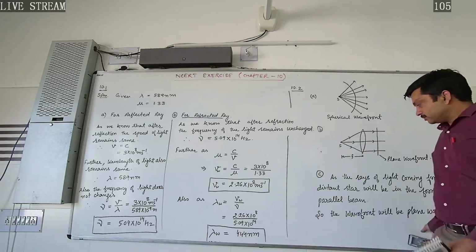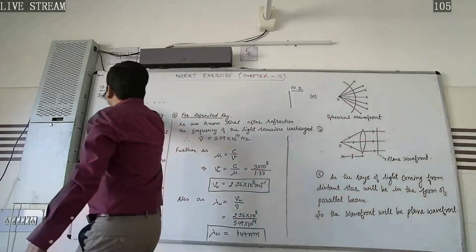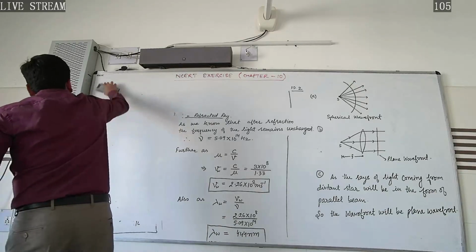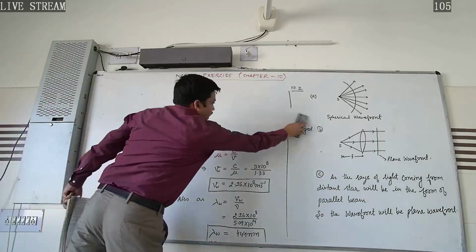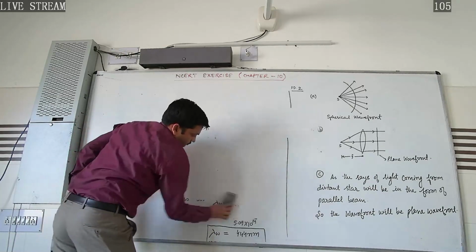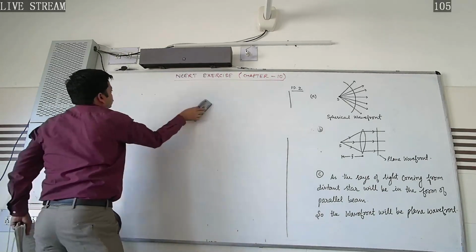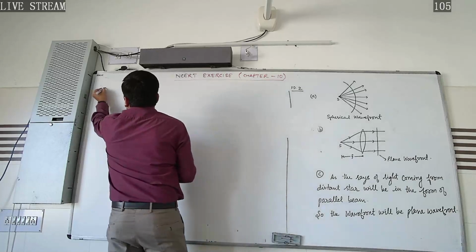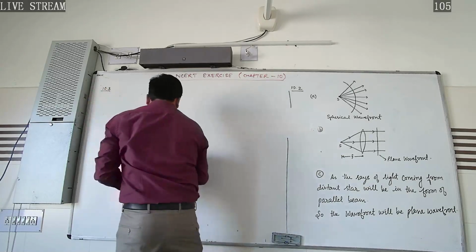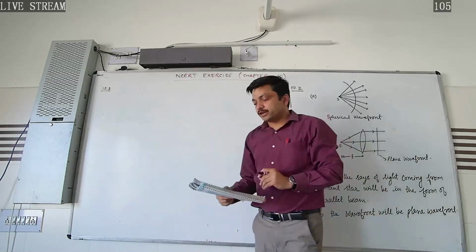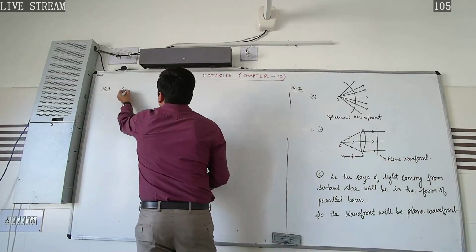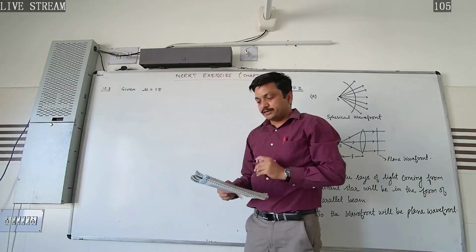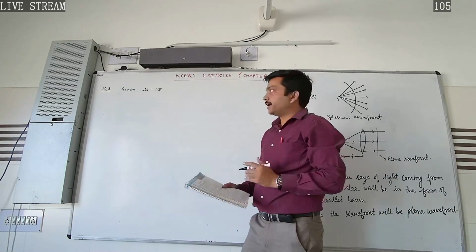Now let's move to the third one. In exercise 10.3, the situation given to us is the refractive index of glass, mu equals 1.5. What is the speed of light in glass?